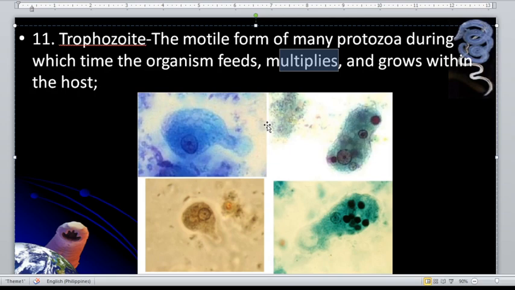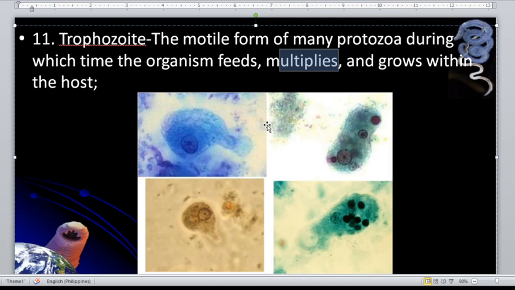Okay, so a trophozoite stage, if the material is watery, you expect a trophozoite stage. But if the stool is semi-formed, you would expect both trophozoite or cyst stage.